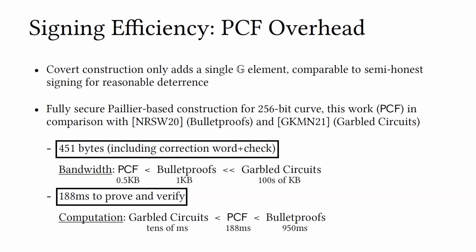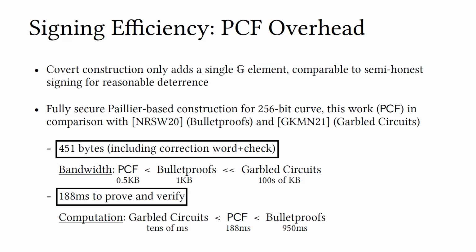Here's a quick comparison to previous work. I don't want to get too hung up on the details because it's not a very mature area, but effectively it takes about half a kilobyte to send the correlation correction word along with the check, which is about half as much as the next best thing, which is using bulletproofs or some kind of snark, which is much less in bandwidth than the garbled circuit approach, which is also taken by previous work.